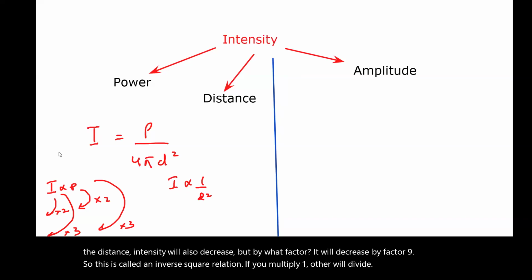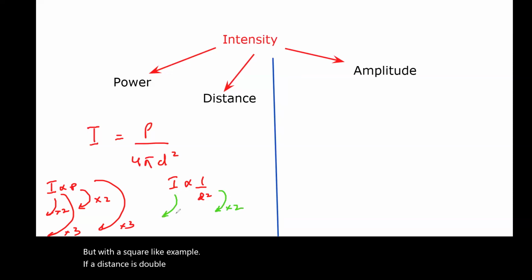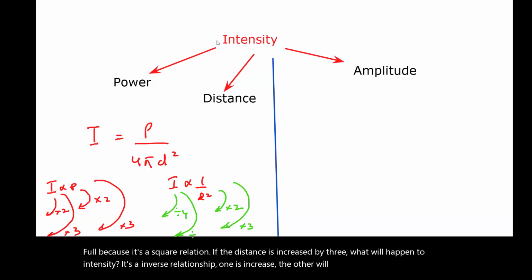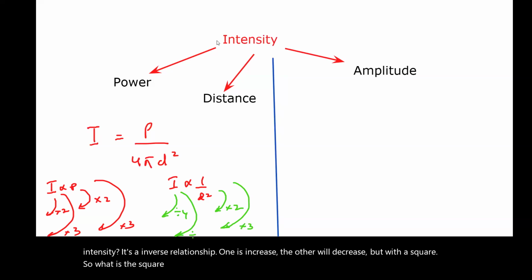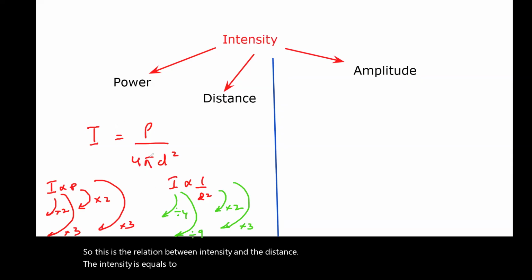Like for example, if the distance is doubled here, what will happen to intensity? Intensity will decrease by 4 because it's a square relation. If the distance is increased by 3, what will happen to intensity? It's an inverse relation. So one is increased, the other will decrease, but with a square. The square of 3 is 9. So this will decrease by factor 9. So this is the relation between intensity and the distance. So intensity is equal to power over 4 pi d square.